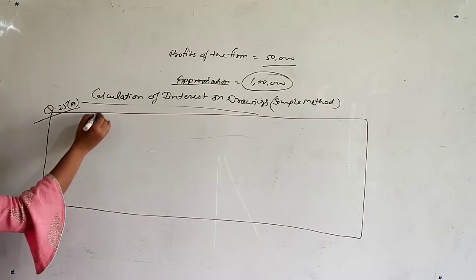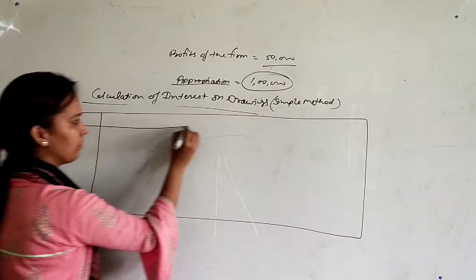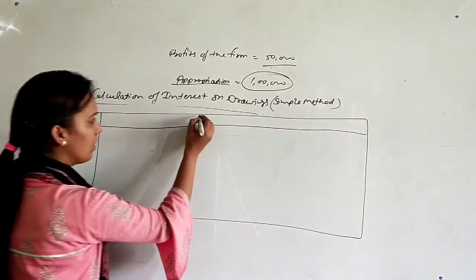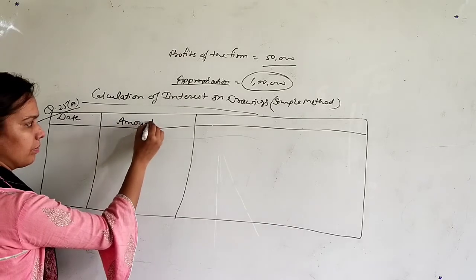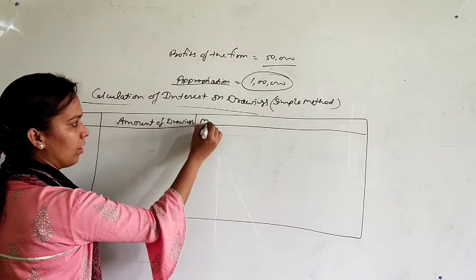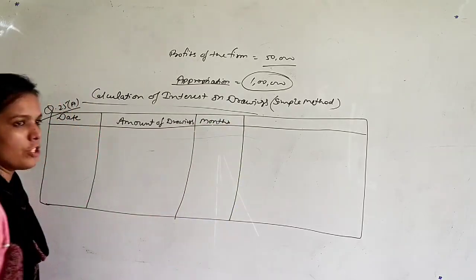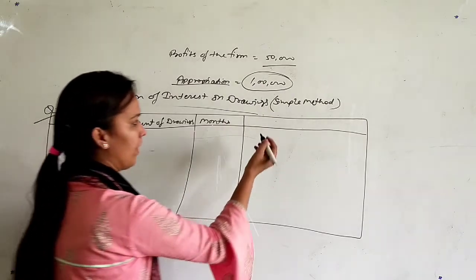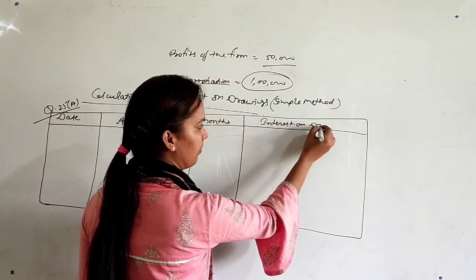First column we will make for date. Second, that is for amount of drawing. Third, that is months for which interest will be charged, and at last that is interest on drawings.